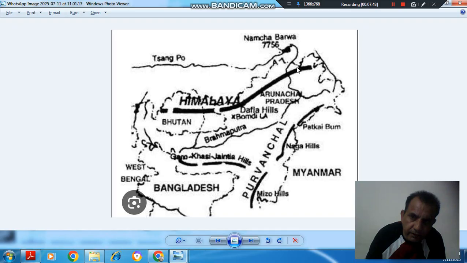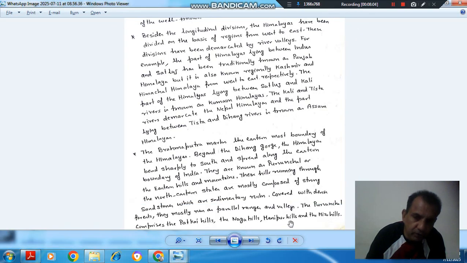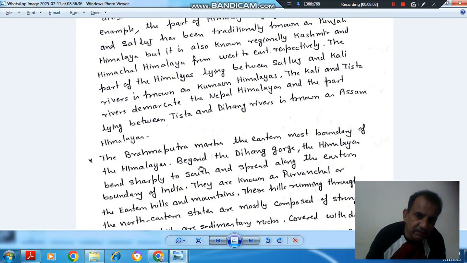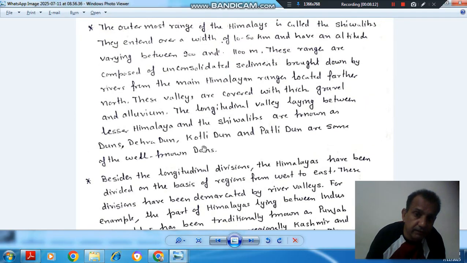And here the Himalaya turns south. This is in a southward direction, and the different hills which make up Purvanchal are Patkai Hills, Naga Hills, Mizo Hills, and according to NCERT, Manipur Hills are also included. So this is about the Himalayas according to the Class 9 standard of NCERT. Okay.